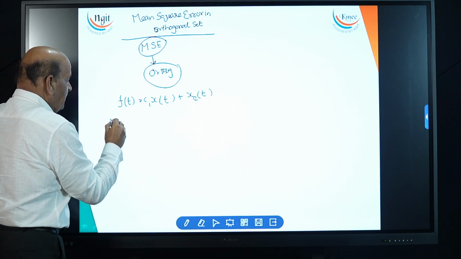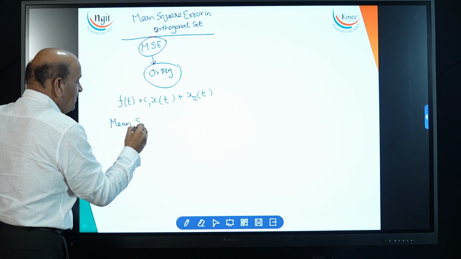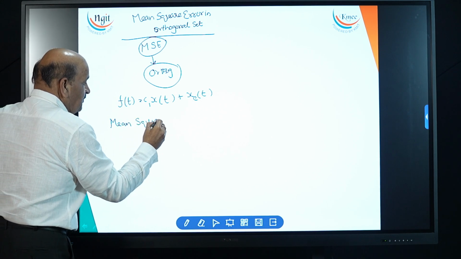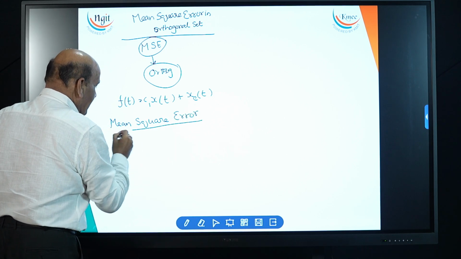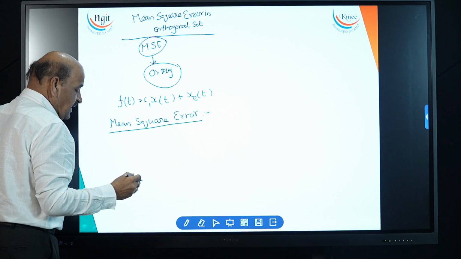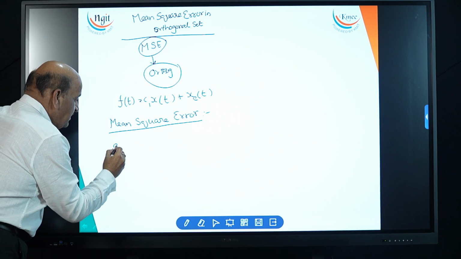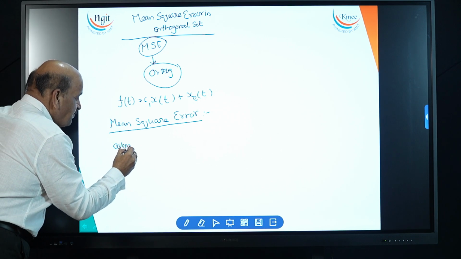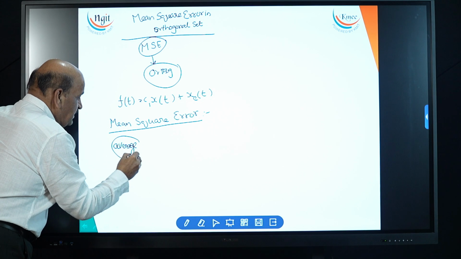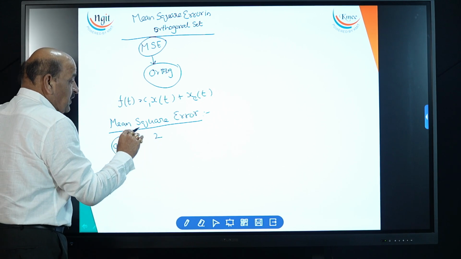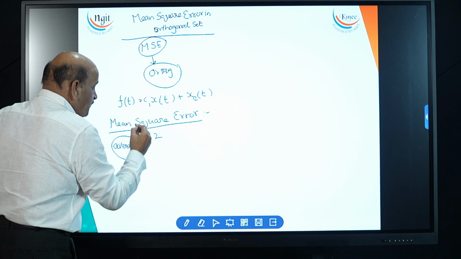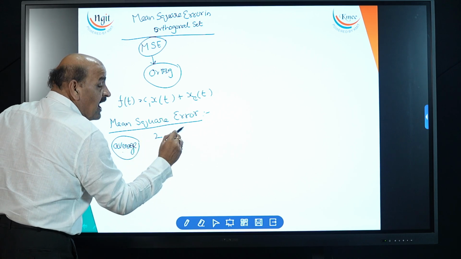Now here one important point, mean square error. Mean square error means what? Just look, mean means average. Squaring means power 2. We are applying average and power on what?